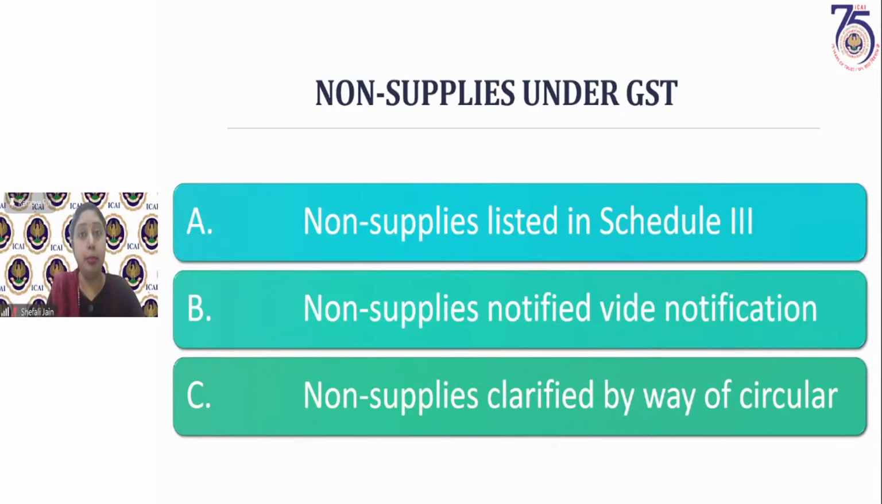By way of any of these three means, it has been categorized as a non-supply, an activity or transaction which is neither a supply of goods nor supply of services. So there is a circular which prescribes certain activities to be non-supply. By way of notification also, the government has notified certain activities as non-supply. And in Schedule 3, we have a complete list of activities or transactions which are termed as neither supply of goods nor supply of services. So we'll discuss each one of them one by one.